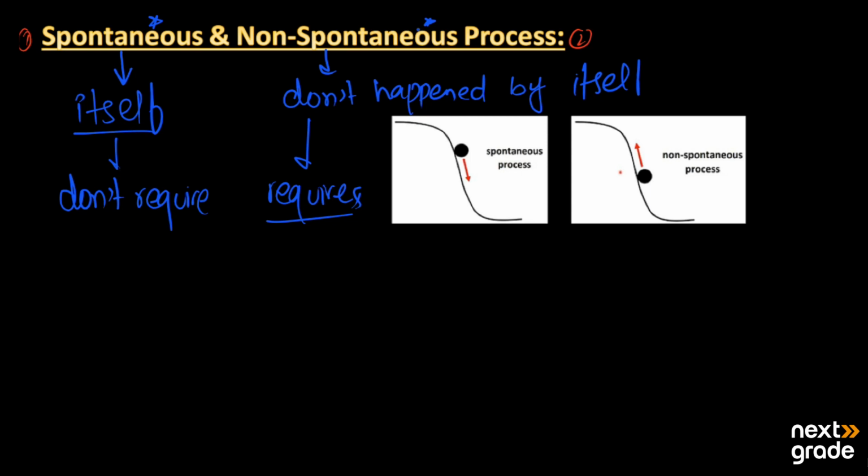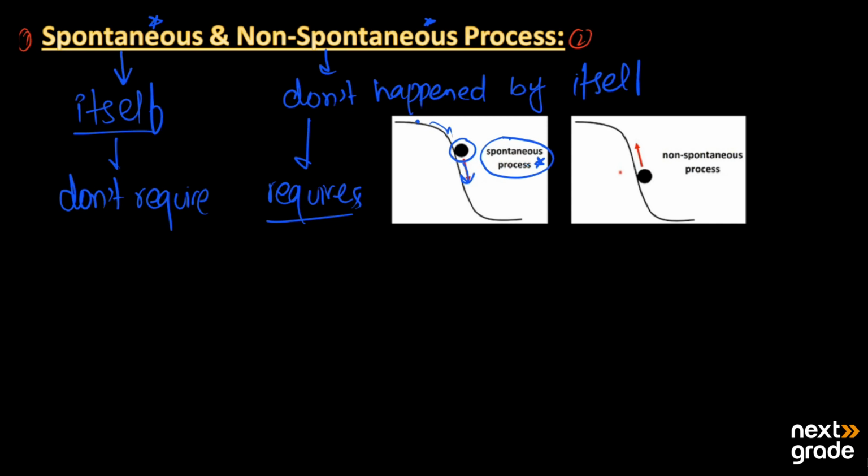Here we have a very simple example from daily life. If we have a stone and we put it on top of a steeply inclined slope, then it starts to move downward by itself. As it is moving by itself, we are not providing energy for this movement. This process is the spontaneous process.